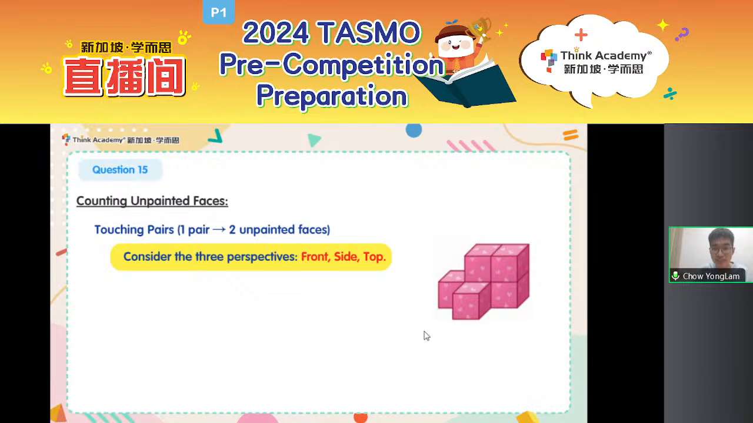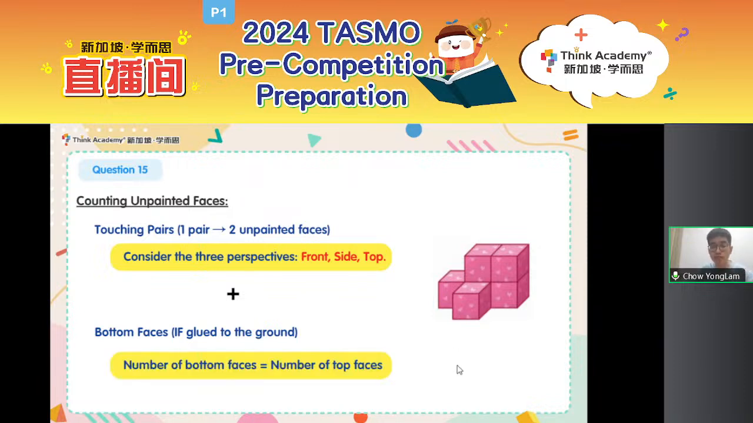Three perspectives. Also, if the solid is glued to the ground, pasted to the ground, remember to also consider bottom faces. How many bottom faces are there? And you don't need to rotate the solid. You just count how many faces there are at the top, and you will get the number of faces at the bottom. Okay, add the two numbers of faces together to get the total unpainted faces.